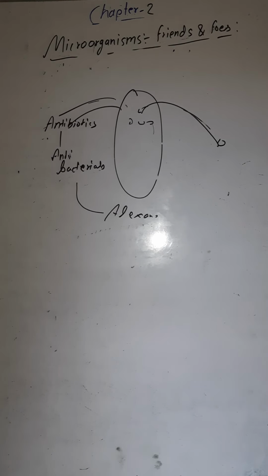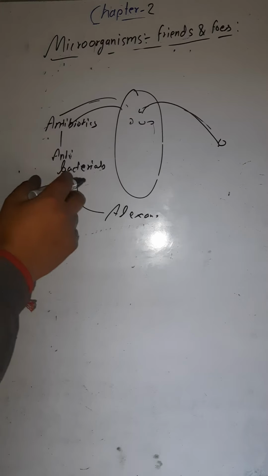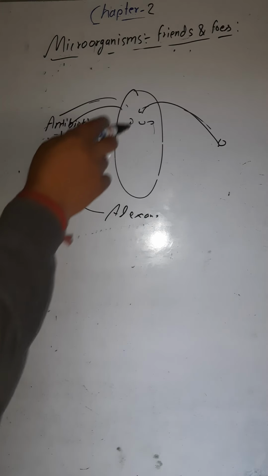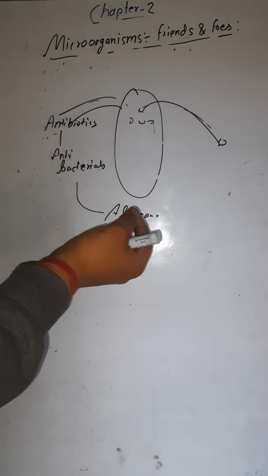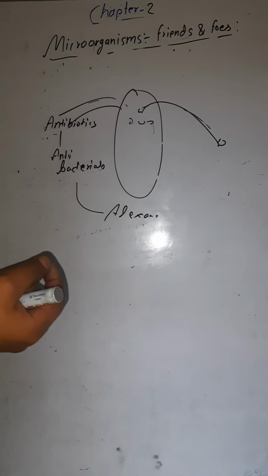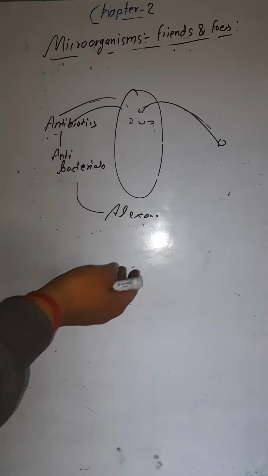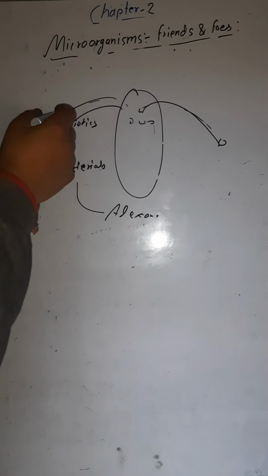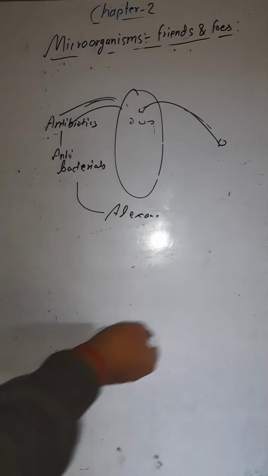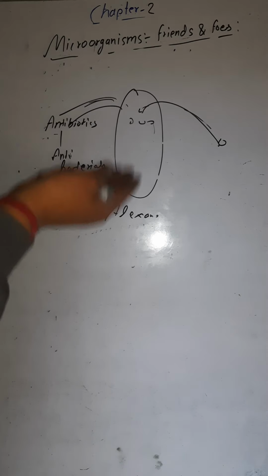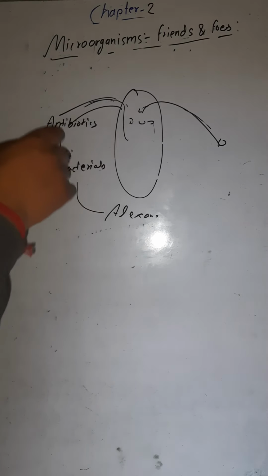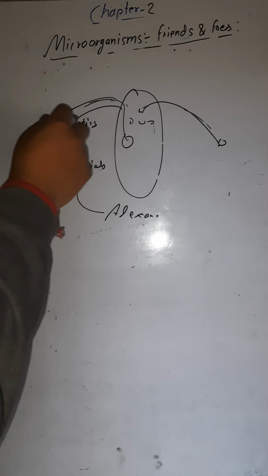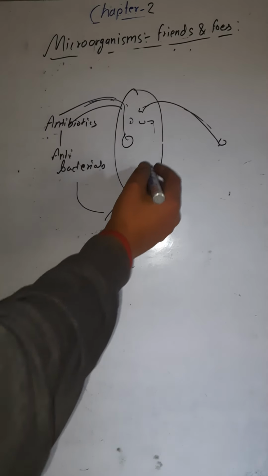One thing more: if you take antibiotics unnecessarily, for example for a small fever or a small disease which can be cured without them, and you take them regularly, these antibiotics stop the growth of good microorganisms.